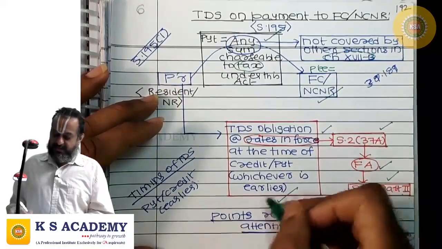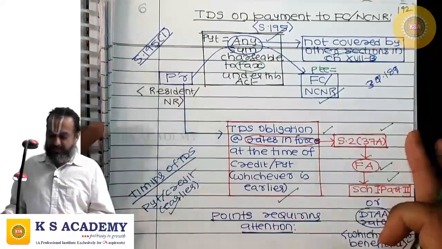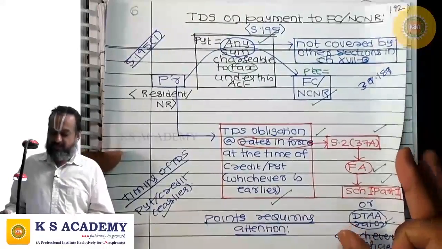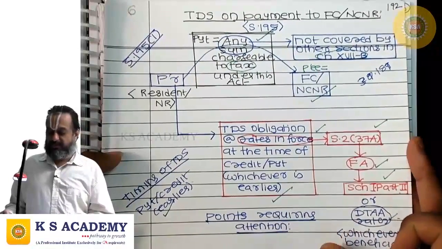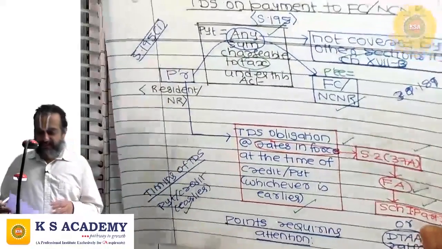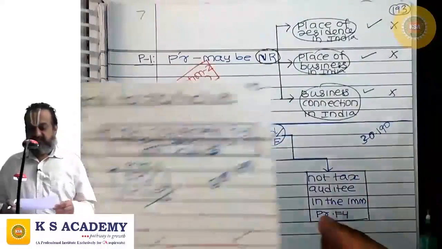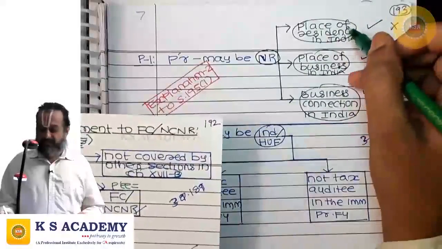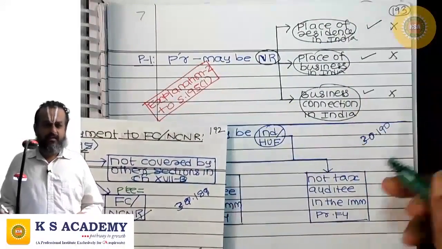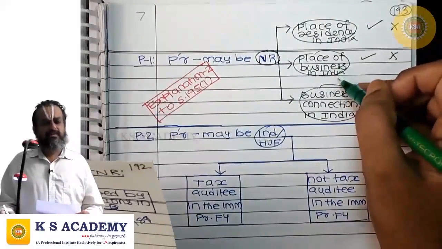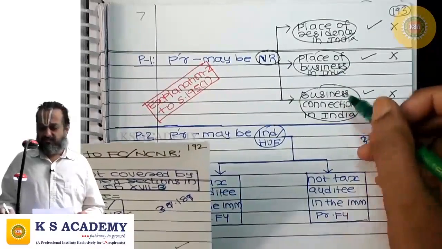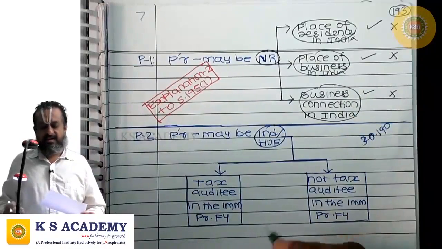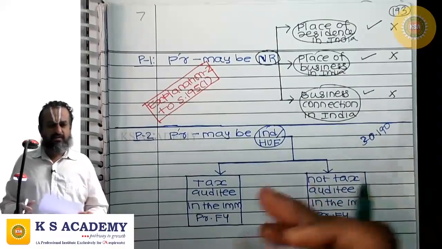Tax shall be deducted at source at the time of payment or the time of credit to the account of the payee in the books of accounts of the payer, whichever is earlier. Fine. The payer may have a place of residence in India or may not. May have place of business in India or not. May have business connection in India or not. That is not relevant.